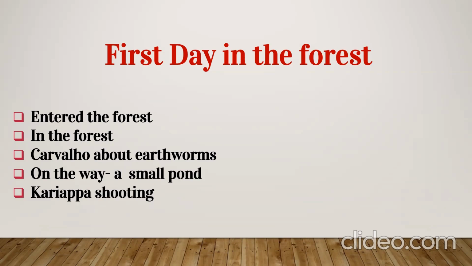Now suddenly Carvalho heard a gunshot, and Carvalho shouted, and finally he found that Cariappa had missed his target. Cariappa was about to shoot the hornbill. Then Carvalho explained that he should not kill the hornbill, the reason behind it, and that also shows that he was a nature lover. So that was the first day in the jungle.